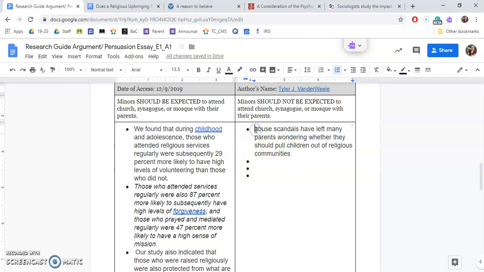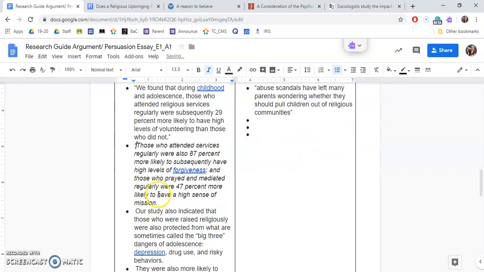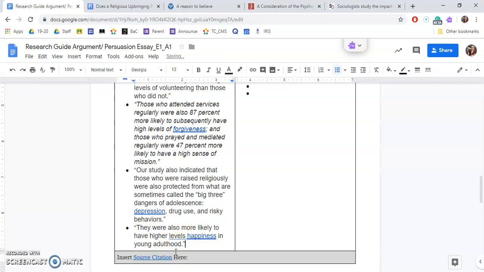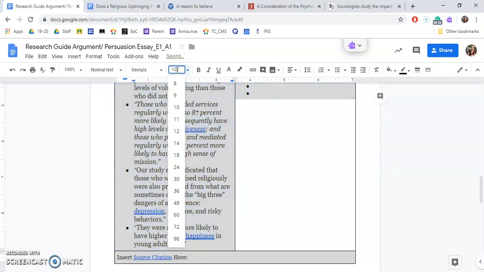So I'm going to go back and I'm going to put quotation marks around all of these because they are all direct quotations, and direct quotations need quotation marks. Okay, so that's a good amount of information for right now. I'm going to select both boxes, go back to Georgia, and 12.